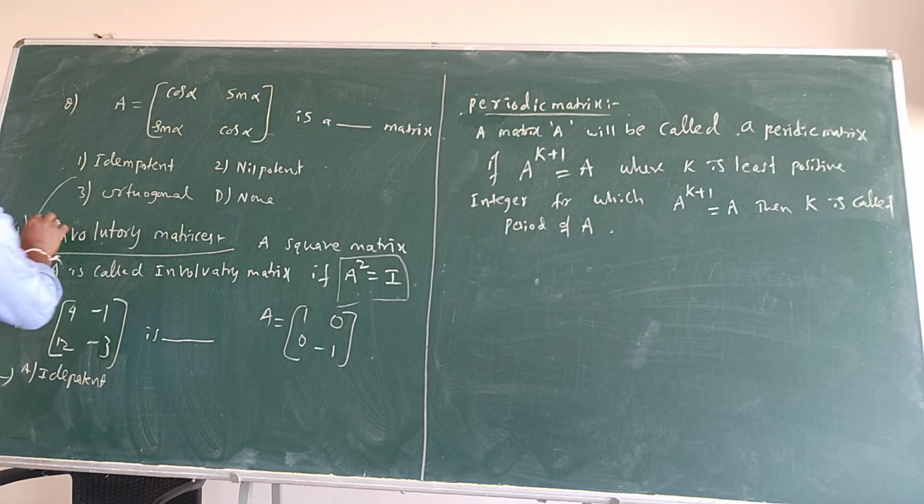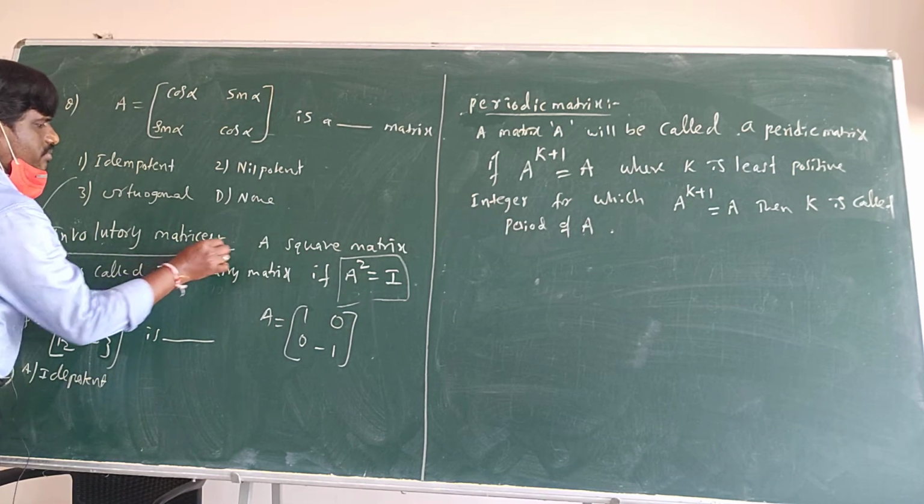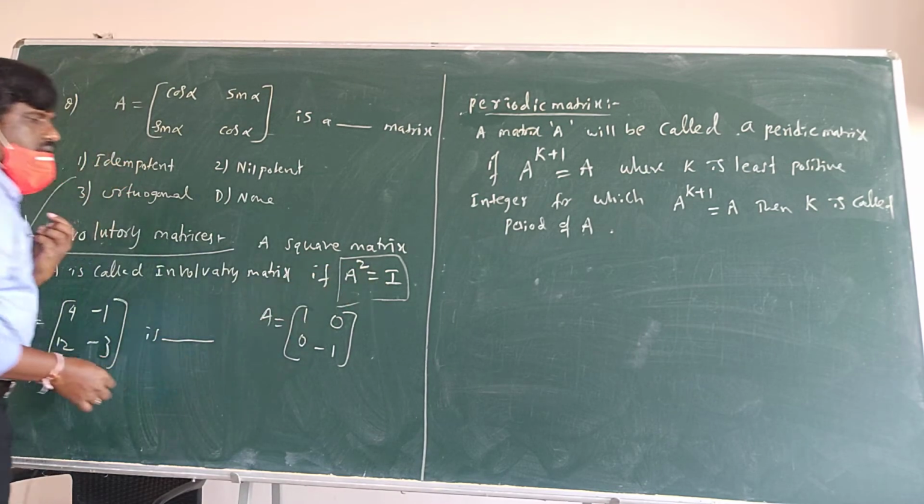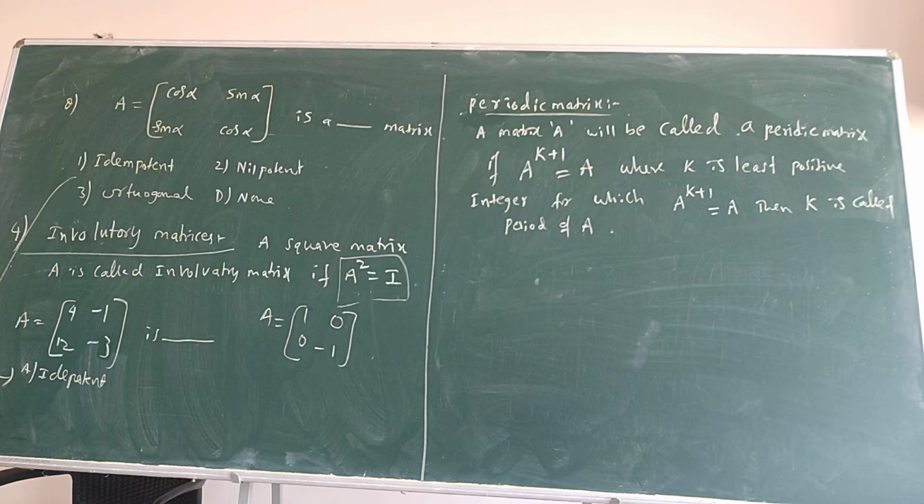Matrices, involutory matrices. In that, what is an involutory matrix? A square matrix A is said to be an involutory matrix if A square is equal to I. Any matrix whose square is I is called an involutory matrix.